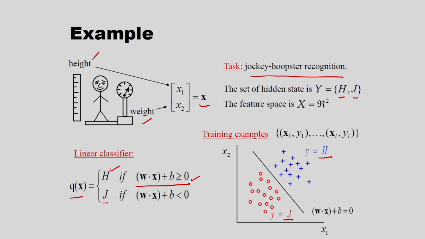So, what will be the equation of the decision boundary? The equation of the decision boundary is w dot x plus b is equal to 0, and for this I have the training examples, the training samples are available. So, x1, y1, x2, y2 like this, the training examples are available to train the system, and after this we can find the decision boundary between these two classes. And in this case you can see based on this objective function, that is w dot x plus b is greater than or equal to 0, I can decide the class h, and also if I consider w dot x plus b less than 0, then the class will be j. So, this is one example I am considering.